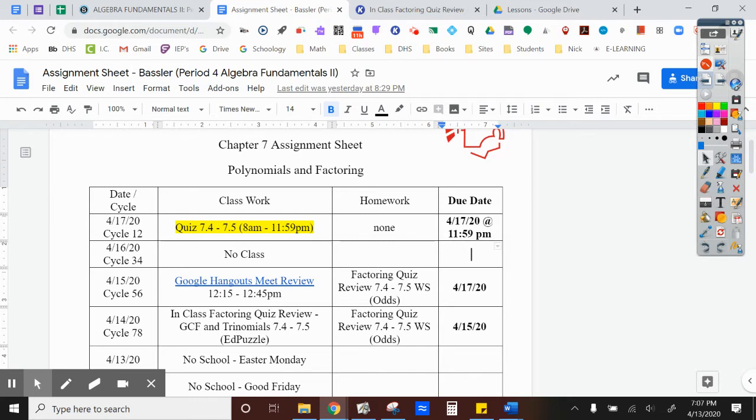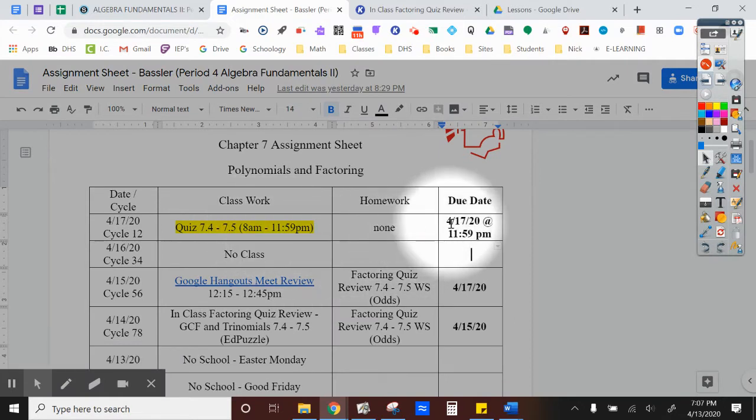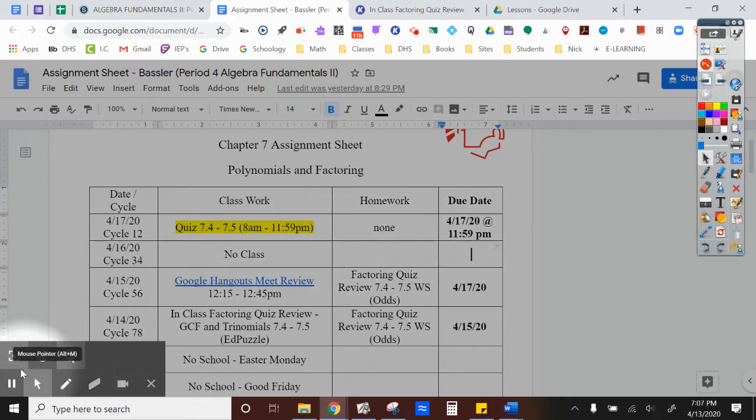And then on Friday is going to be our quiz, all right? The quiz is from 8 a.m. till 11:59 p.m. So I'll post it in the morning, and then you have all day to turn that in, okay? Just make sure you have it submitted by 11:59 on Friday, all right?